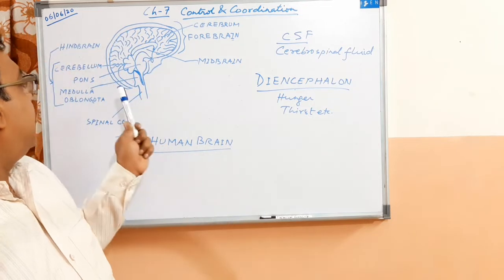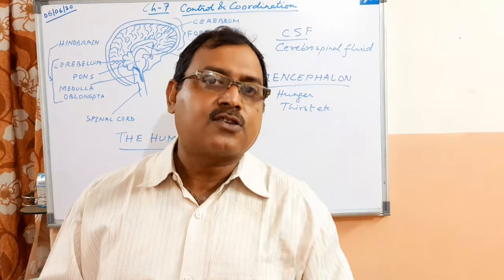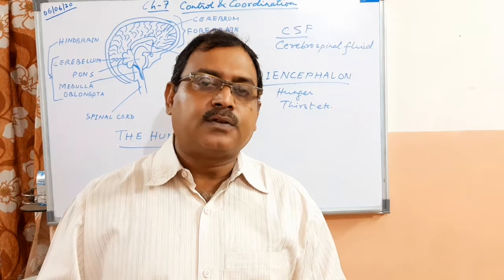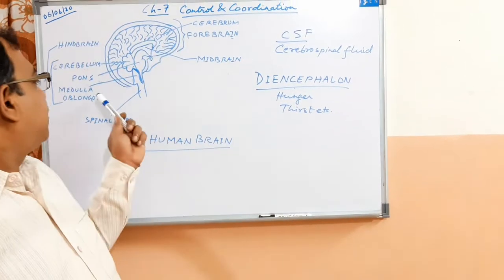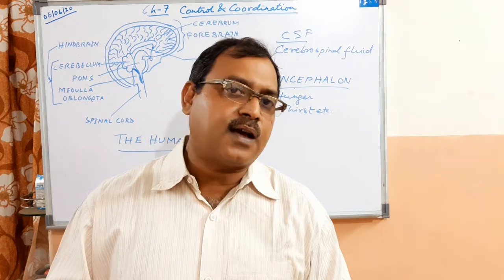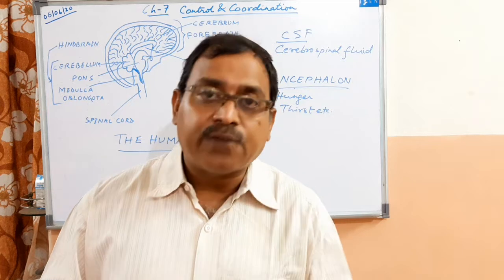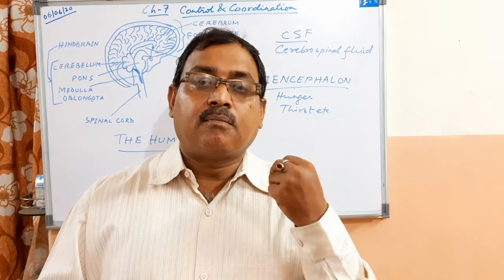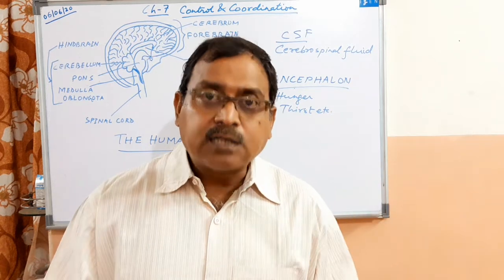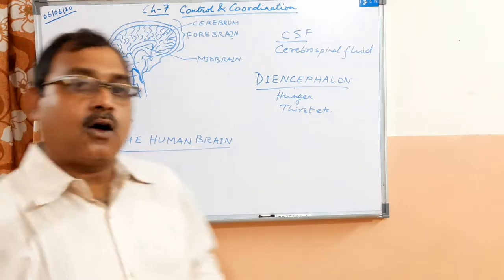Now, as I said, cerebellum controls these voluntary actions of the body, that is, maintains your posture and your balance as you move. Medulla oblongata is mainly concerned with the involuntary actions of the body, like swallowing, coughing, yawning, breathing, heartbeat, all these are controlled by the medulla oblongata.